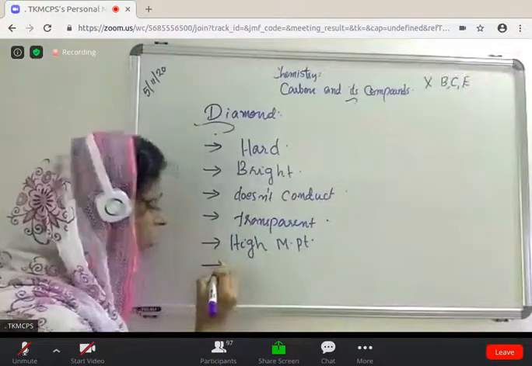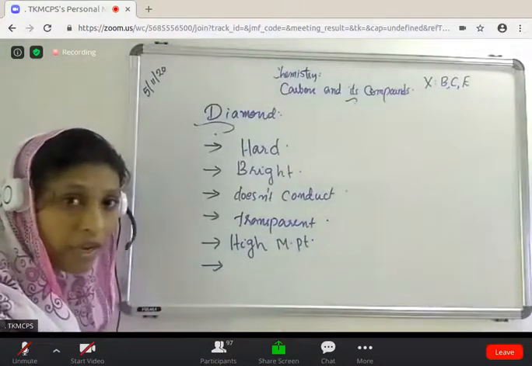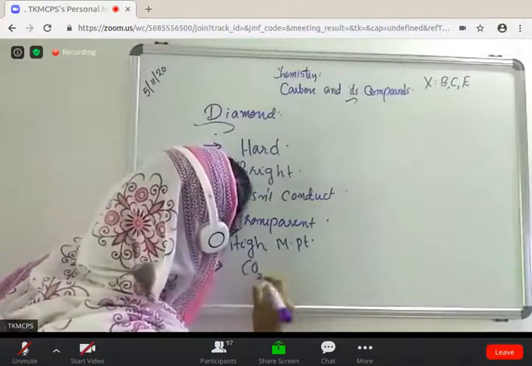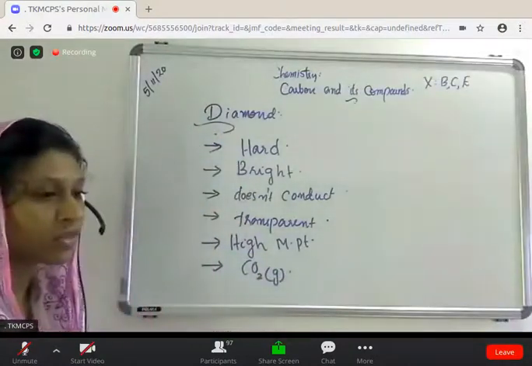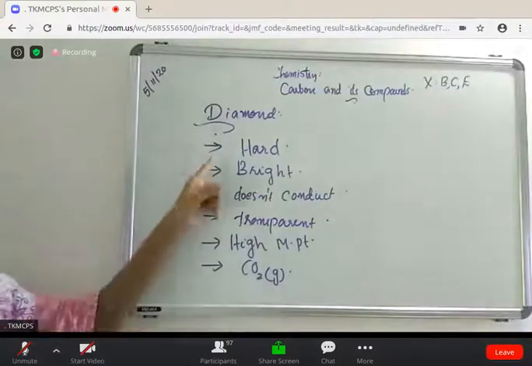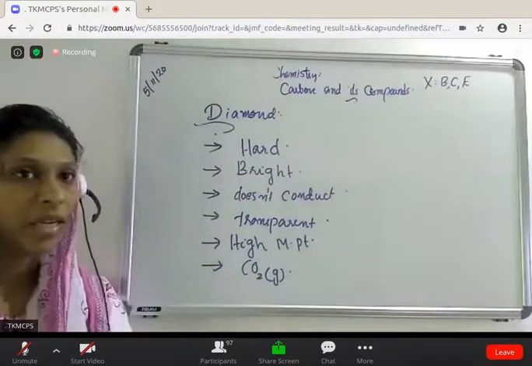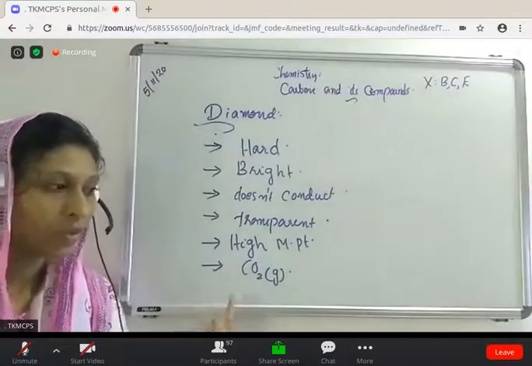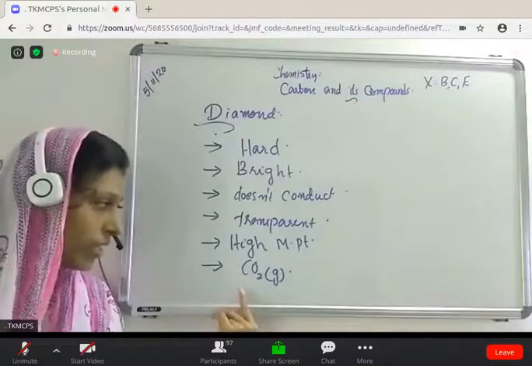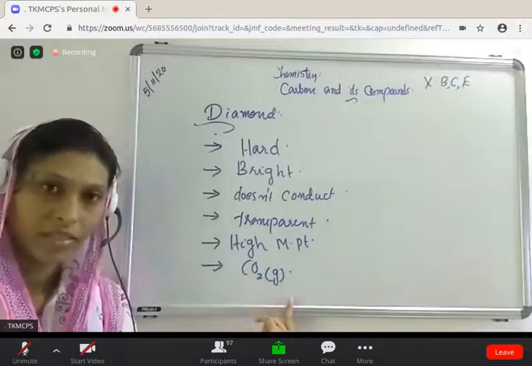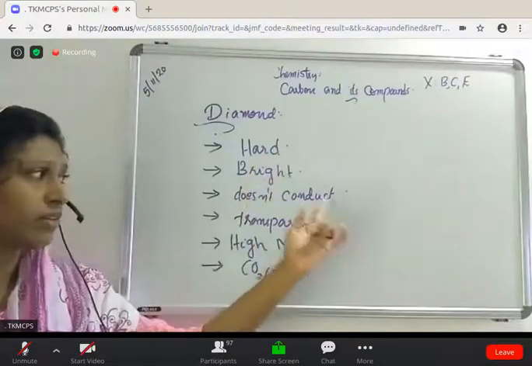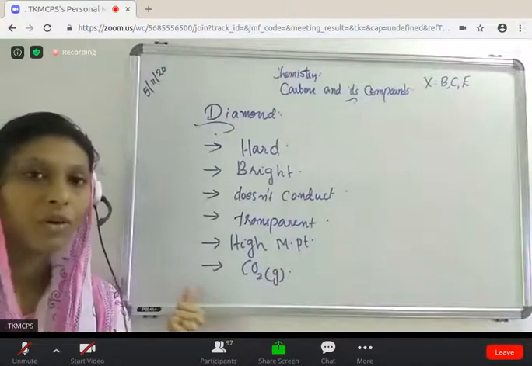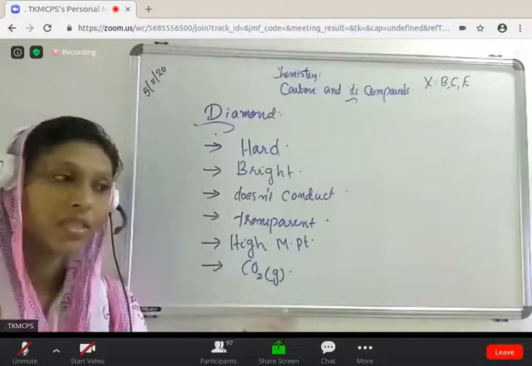It burns on strong heating, which means we provide a high amount of energy, and it produces carbon dioxide gas. On heating, it undergoes a chemical reaction. So diamond is hard, bright, does not conduct electricity, is transparent, has high melting and boiling points, and on strong heating, it produces carbon dioxide gas.